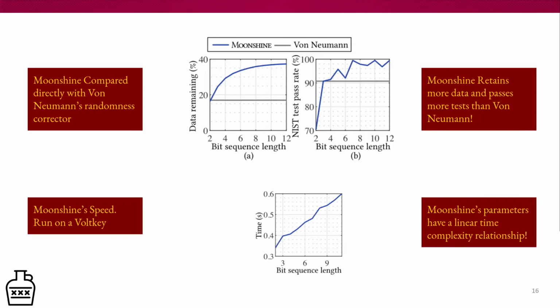Because remember, the NIST tests evaluate randomness in an arbitrary way. There's not a single attribute NIST focuses on; it looks at all of them. So if we have a better pass rate overall, that means our randomness was better overall.